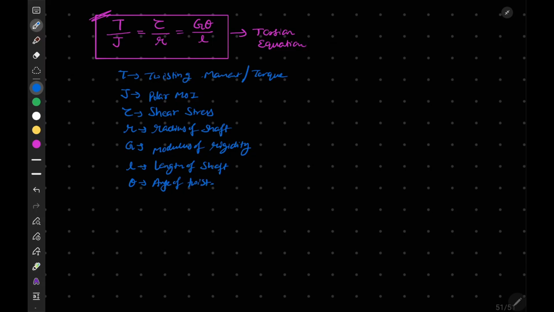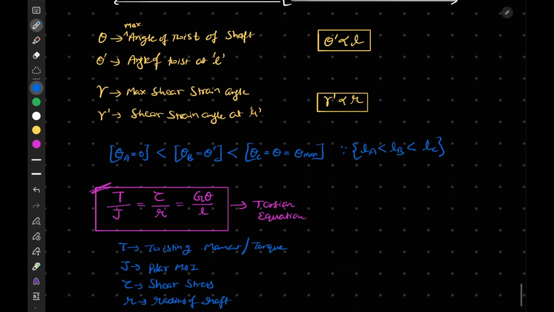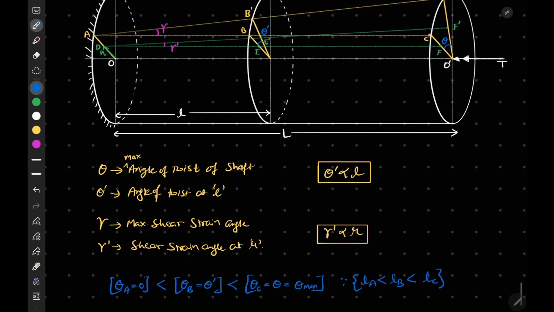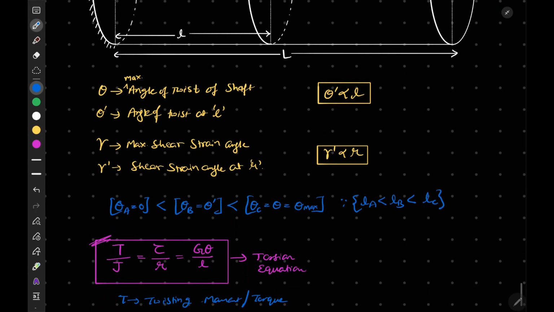One more thing I should mention here: I have discussed in terms of theta, but if I discuss the gamma term, we can say that gamma is maximum at r equal to capital R, that is the radius of the shaft.